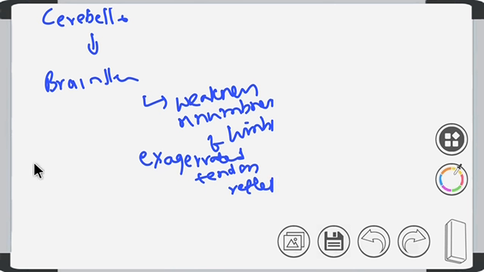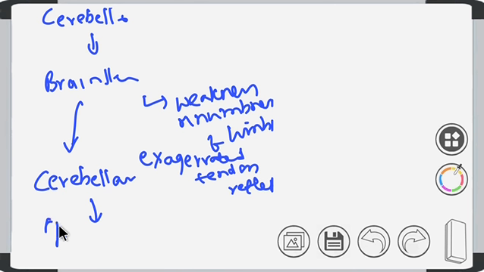Then, if the size increases, there will be cerebellar involvement. If the size further increases, there will be increased intracranial pressure. Clear? These are all the symptoms that we see in acoustic neuroma. Let's revise it.